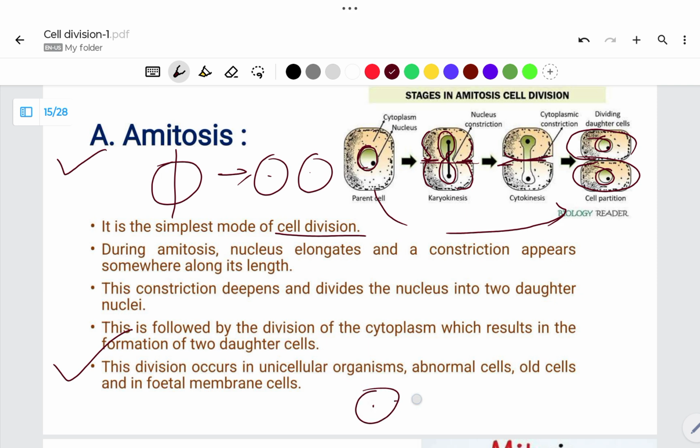E. coli multiplies and produces new E. coli within a 20-minute period. In 20 minutes, E. coli forms new cells just by the amitosis process, meaning by body division. This process also takes place inside old cells or fetal membrane cells.